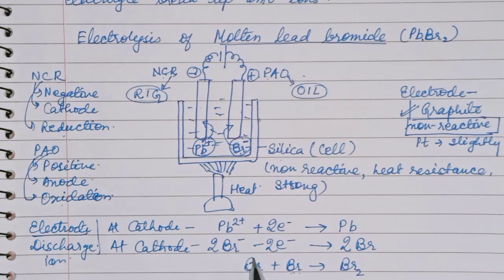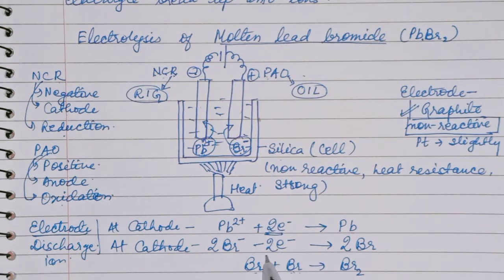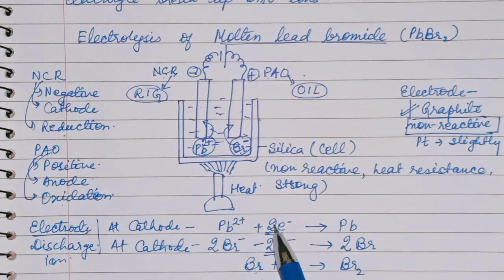Now one more thing you have to keep in your mind, that the number of electrons gained or lost by the electrolyte must be equal according to Arrhenius theory. So here it is equal, so you can say it is balanced.